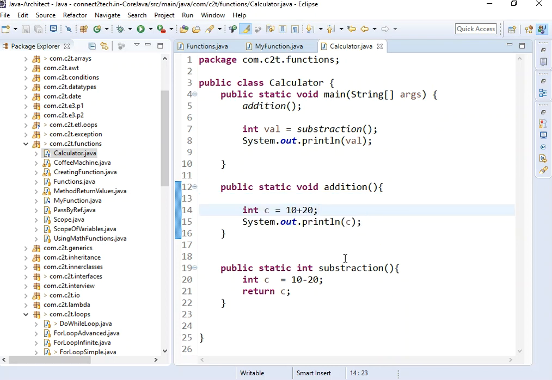Yes, both are methods, but the difference is, this is me switching on the power of the coffee machine. If you switch on the power, what is the output you get? Do you get any output? No. So this is switching on, but this is get coffee. So it is returning coffee for you. That coffee you will store in the mug, which is int val, and then you can display it here.